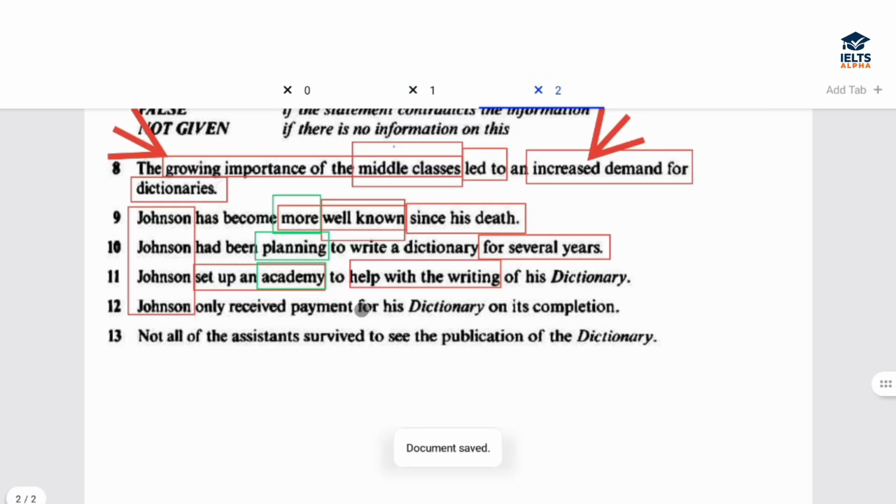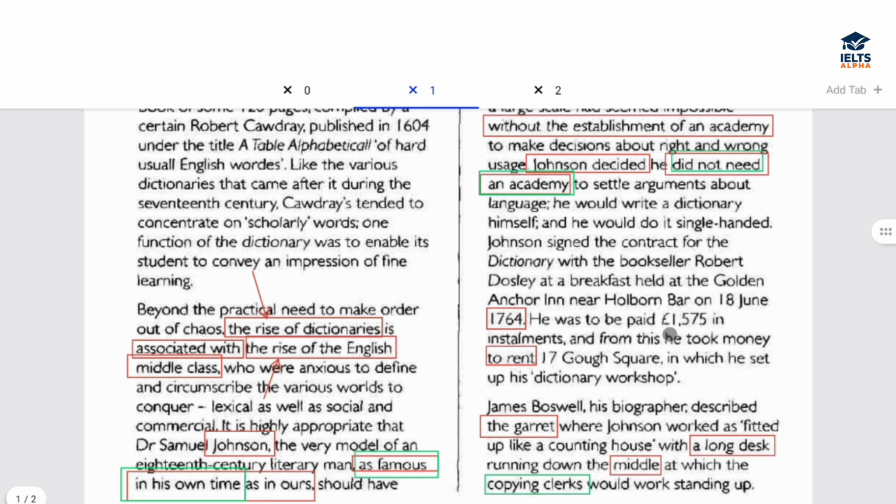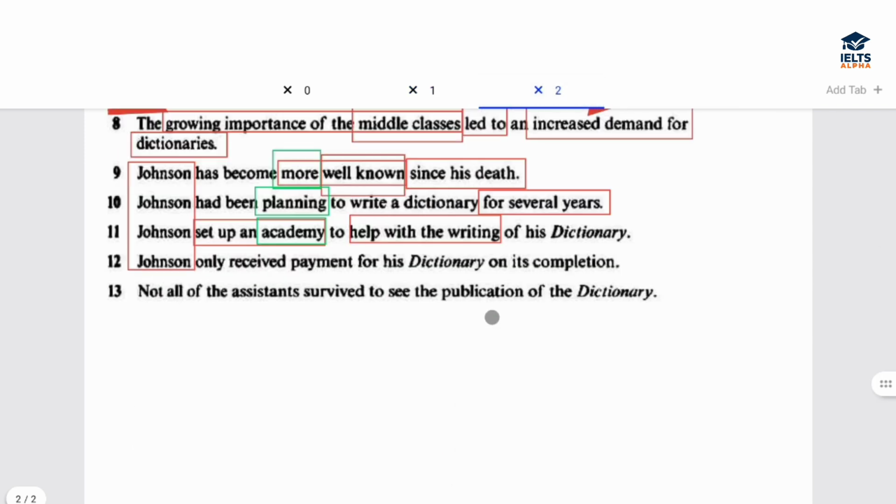In the question, they have mentioned he set up an academy, but there is a clear contradiction in the passage where they have mentioned he did not need an academy. All right, he would write a dictionary himself. Again, that is the explanation which you can ignore. So the answer to the 11th question is false. There is a contradiction.